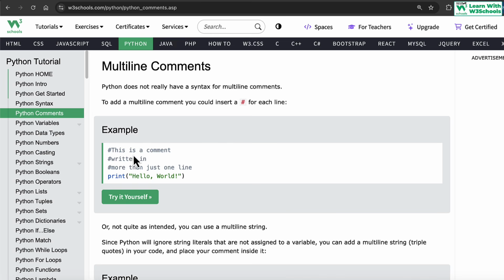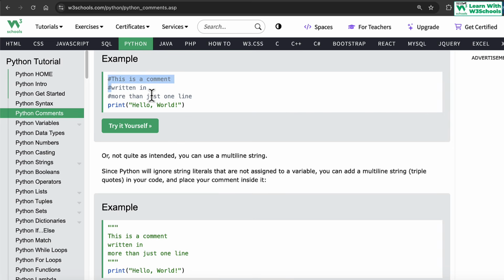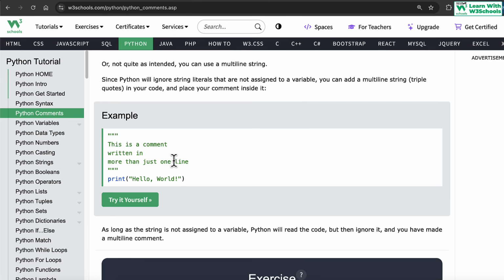In Python, technically, there is no direct way of using a multi-line comment. There's only a single line comment. So if you have multiple lines, we use a hash in front of every single line. So this is what basically there is. Officially, there's only one way of doing it, which is the hash. But there's another workaround to it.